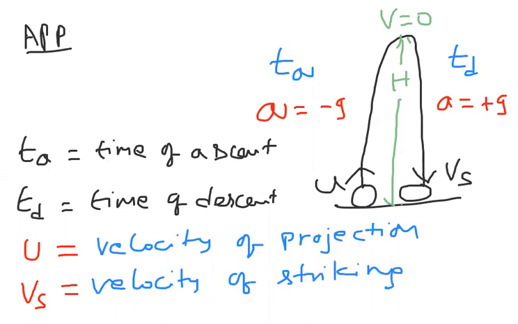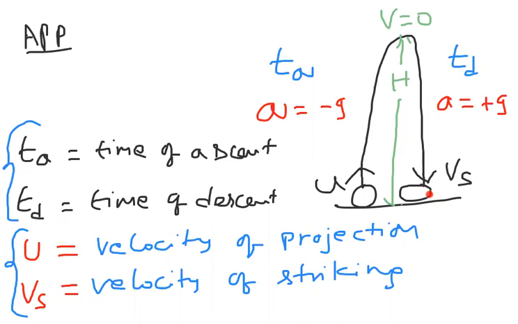Now I want the relation between these quantities: how time of ascent and time of descent are linked, and how velocity of projection and velocity of striking are linked to each other. The body is projected up, it went to maximum height and again reached back to the ground. So this information we are going to discuss now. Let us check it out.